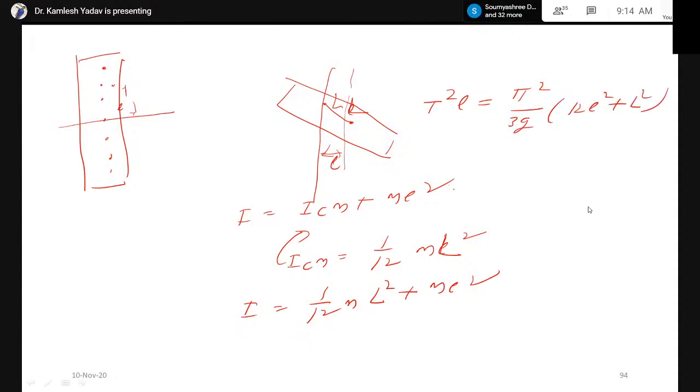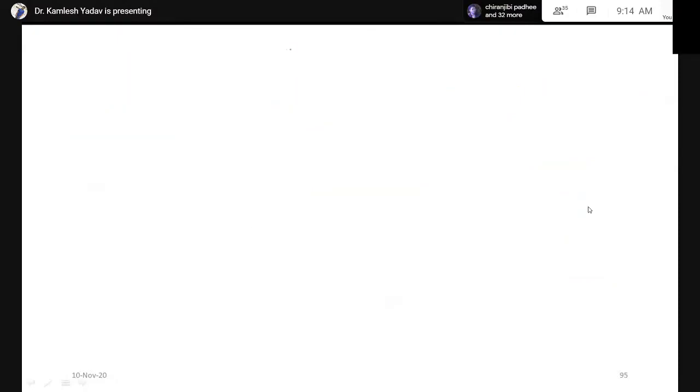Now this is simply equal to mx plus c. If you plot a graph between T square L and L square, that will be a straight line. From that straight line, we can find the slope, and from the slope we will determine the value of g, that will be equal to slope divided by 4 pi square.